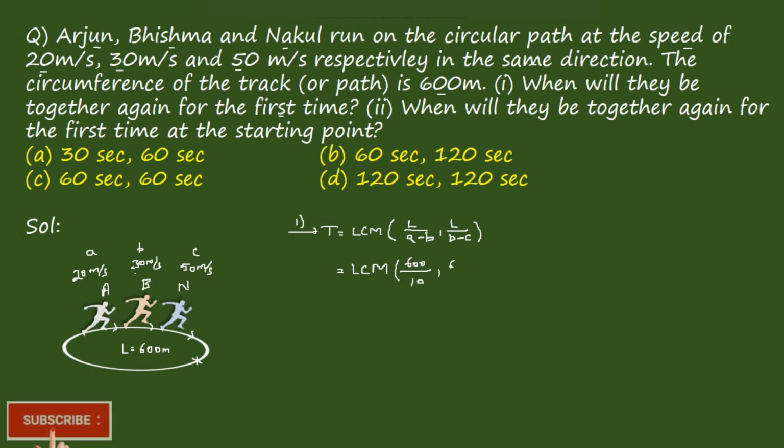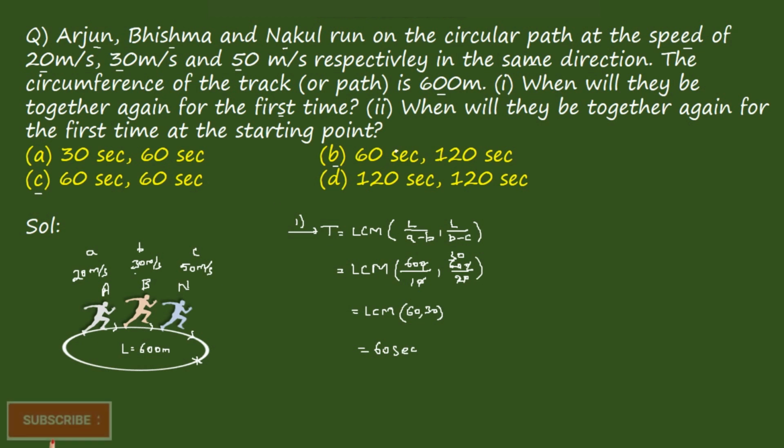It becomes 600 by 20, zeros get cancelled. It becomes 30, which is equal to LCM of 60 and 30. So LCM is nothing but 60 only, right? 60 seconds. So answer can be B or C.